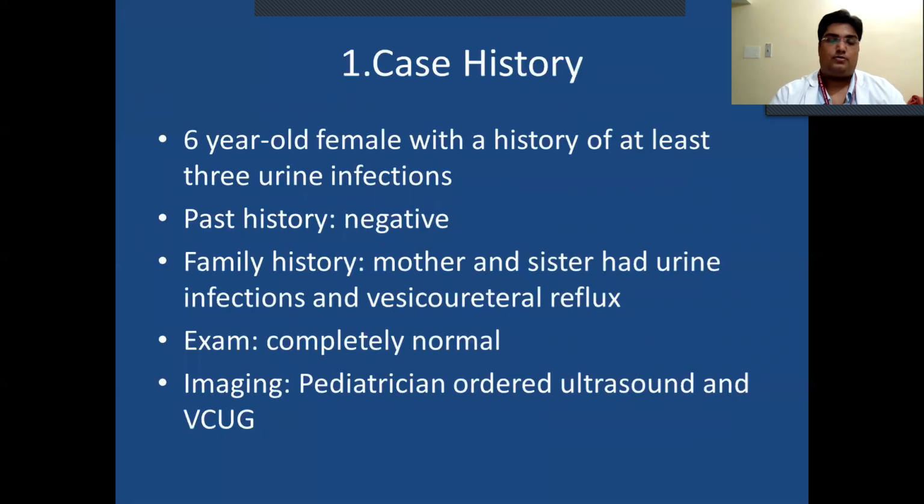Case studies. Case 1. Case history: a 6-year-old female with a history of at least 3 urinary infections. Past history: negative. Family history: mother and sister had urine infection and vesicoureteral reflux. Exam: completely normal. Imaging: pediatrician ordered ultrasound and voiding cystourethrography.